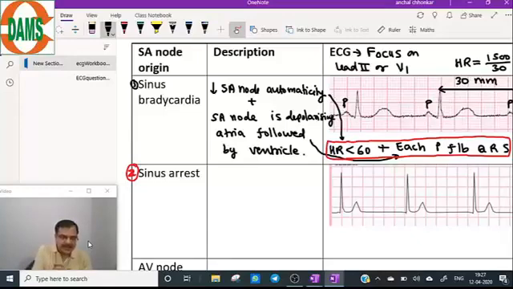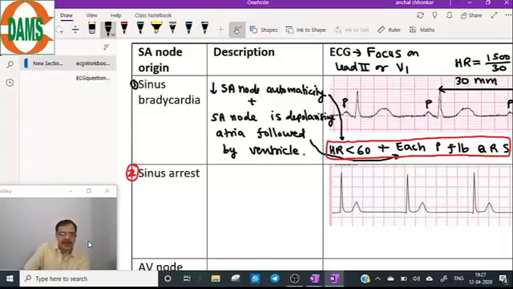Sinus arrest means the SA node is totally dead. What is the clinical history of this case? It is a case of bradyarrhythmia, and that could be the elderly group. It can be a case of hypothermia, athletes, hypothyroidism, or beta blocker intake. So any cause which leads to sinus bradycardia.